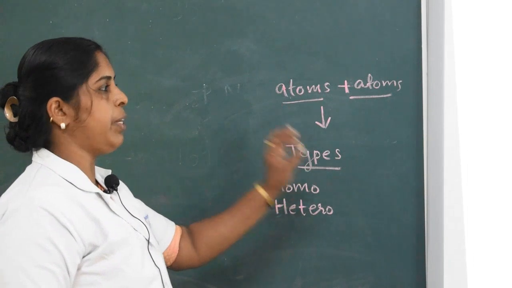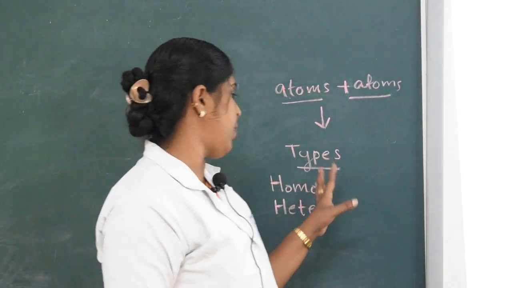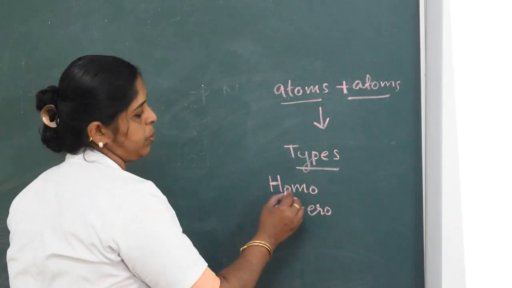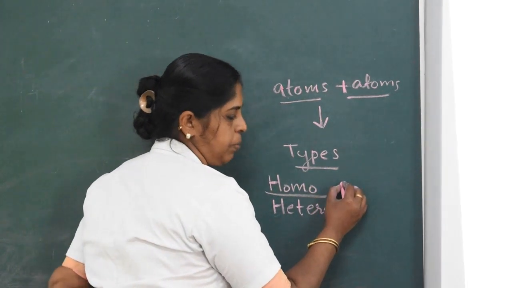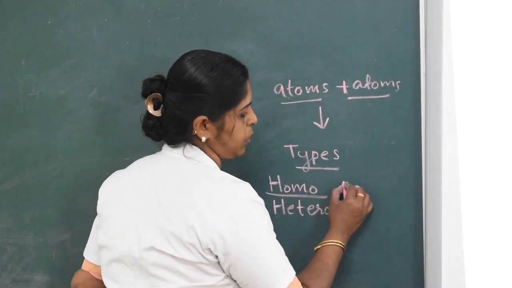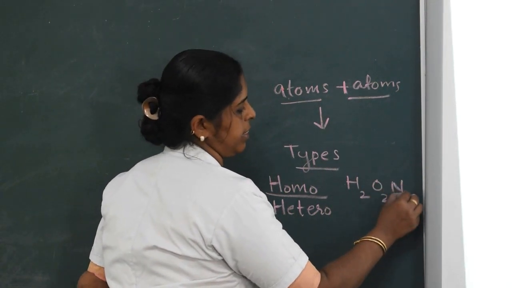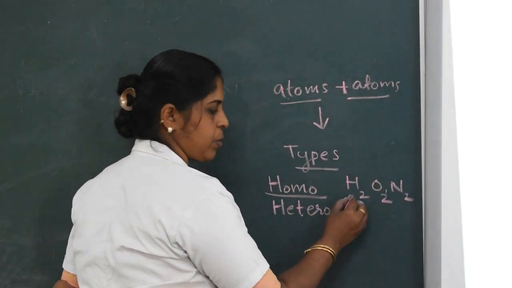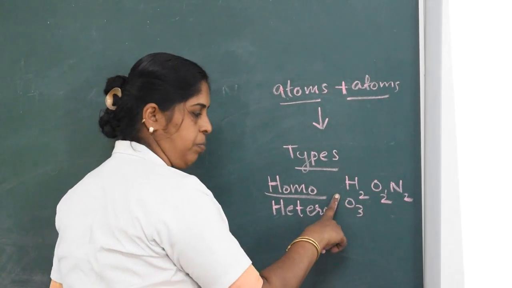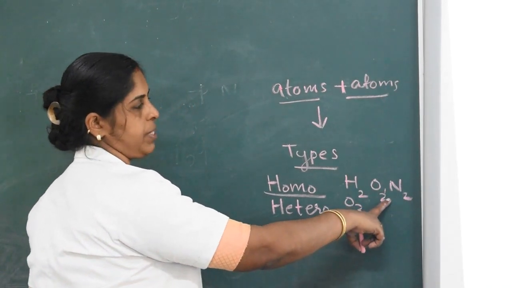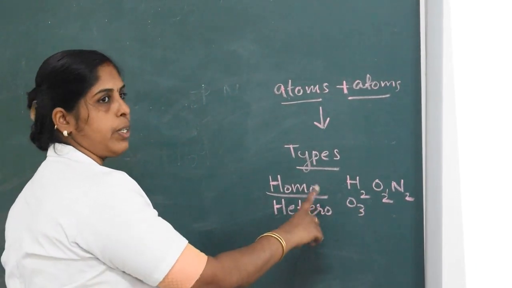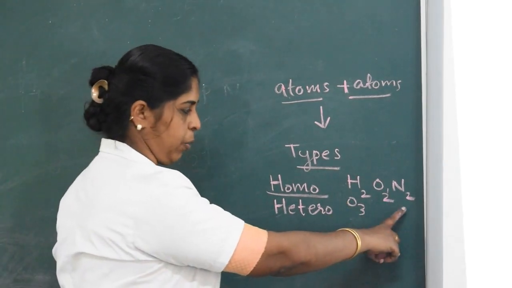If the molecule contains the same type of elements, that is known as homoatomic. For example, hydrogen, oxygen, nitrogen, ozone. Here the same type of elements are present, so it is known as a homoatomic molecule.